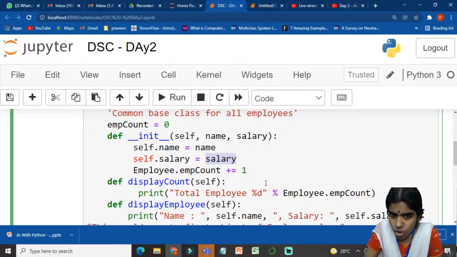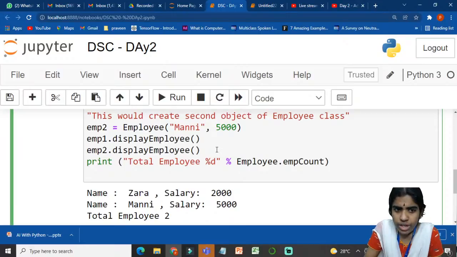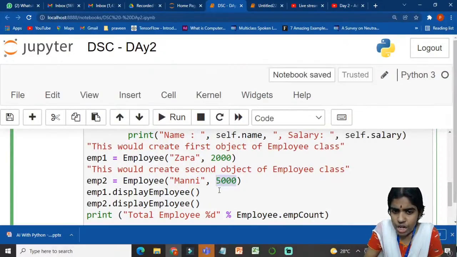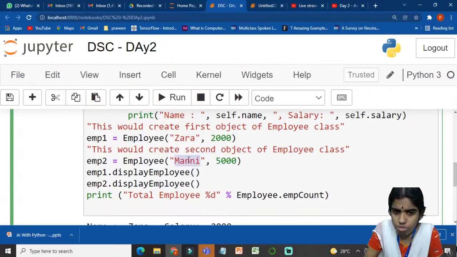So whenever I am trying to call this function, I am trying to increment the employee count by 1. After doing this, this is the first employee. I am trying to create one more employee. So I am passing these two parameters, that is the name and the salary of my employee. What is the name of my employee and how much he is earning?